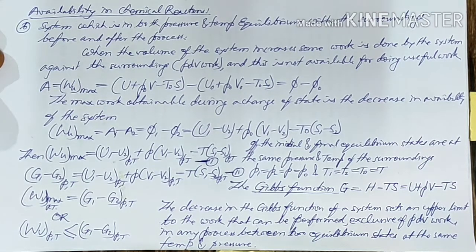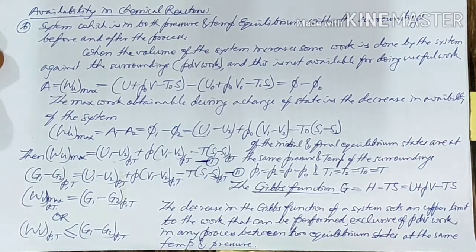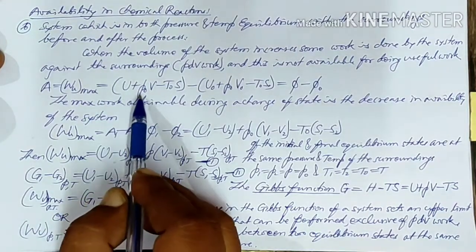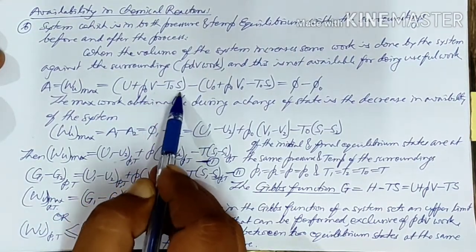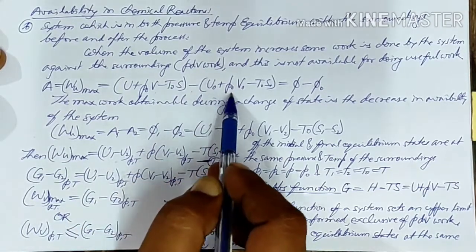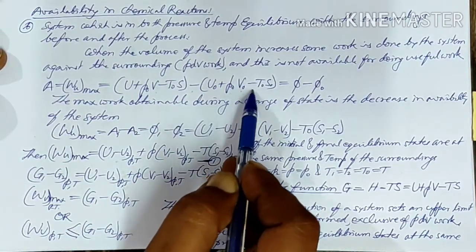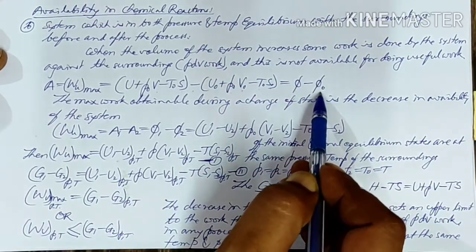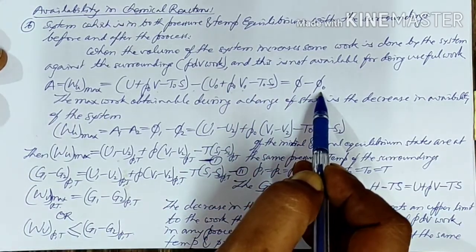So in this case, the availability, or the maximum available work or useful work, Wu maximum, will be U plus P0V minus T0S minus U0 plus P0V0 minus T0S0, that is phi minus phi0, the availability function.